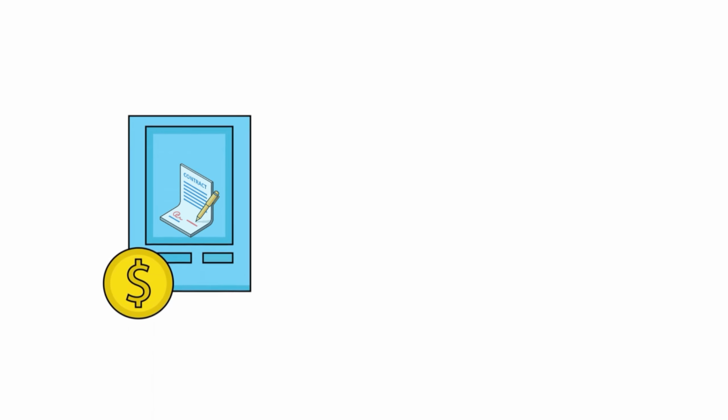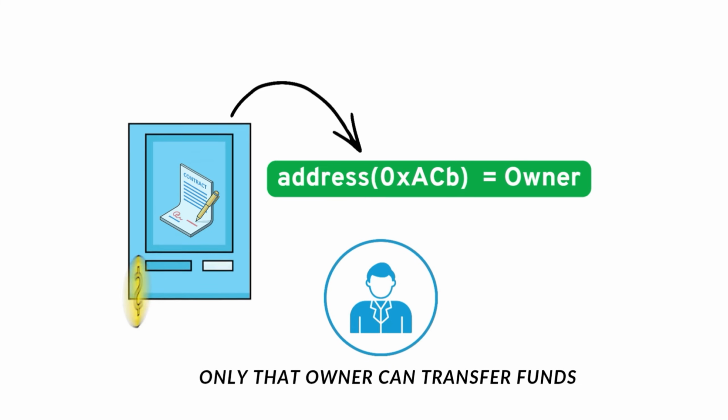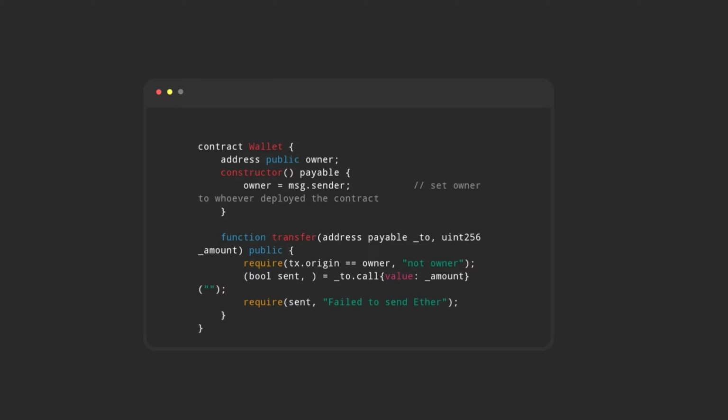Consider a simple wallet contract. One address is set as the owner and only that owner can transfer funds. Here's a vulnerable version that mistakenly uses tx.origin. In this code, the constructor correctly stores owner equal to msg.sender, but in the transfer function, the check that requires tx.origin equal to owner is problematic. It seems to ensure only the owner can call transfer, but because it uses tx.origin, it will also accept calls that come through another contract as long as the original sender is the owner.